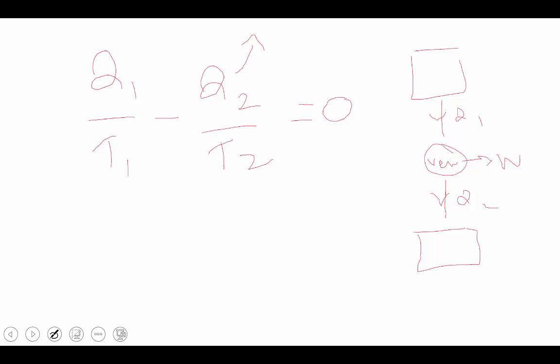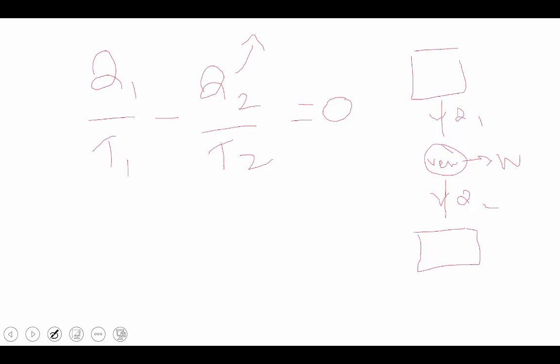Okay, that is clearly understood: the work output from a reversible engine is much higher than the work output from the irreversible engine. The reason is that the heat rejection from the irreversible engine is much higher when compared to the reversible engine. Therefore Q1/T1 minus Q2/T2 is equal to 0 for a perfect reversible engine.